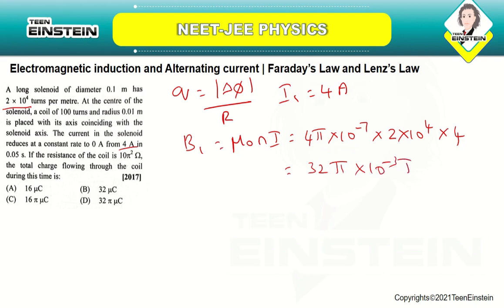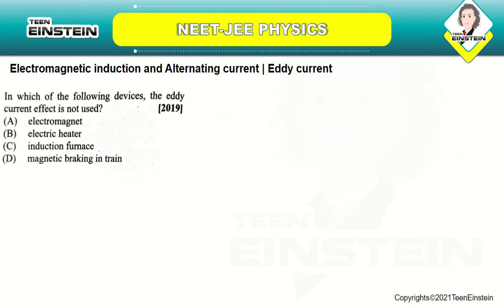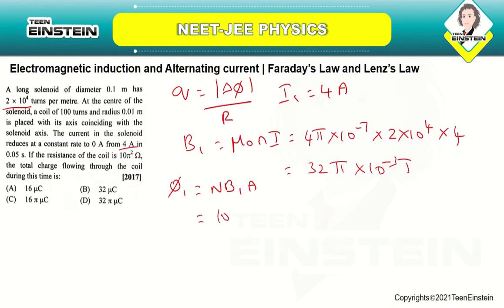So this is B1 and phi 1 is N B1 A. Here they are giving you 100 turns, so 100 into 32 pi 10 power minus 3 into pi r square. Pi into r square is 0.01, that is the area.